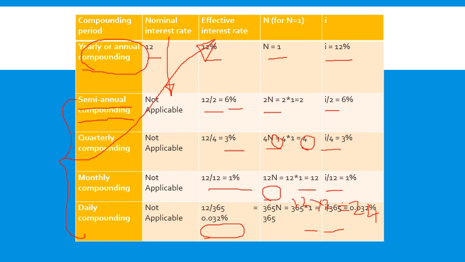That's how it keeps on changing. So it is not 0.032 per year. Now it has changed from annum to daily, so it is 0.032 per day. Similarly, when it is monthly compounding, it is 1% per month. When it is quarterly compounding, it is 3% per quarter. If it is semi-annual compounding, it is 6% per semi-annum, or 6 months. If it is 12% per annum, it remains 12% per annum.